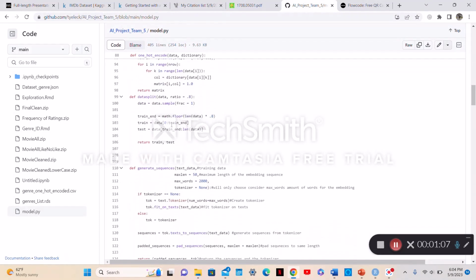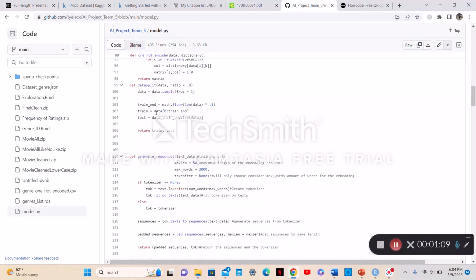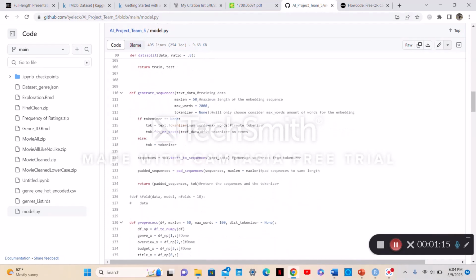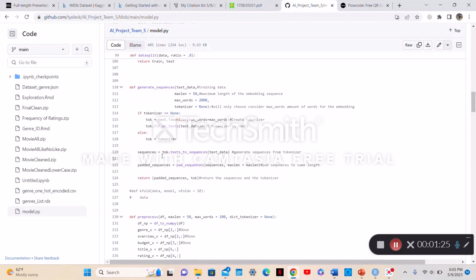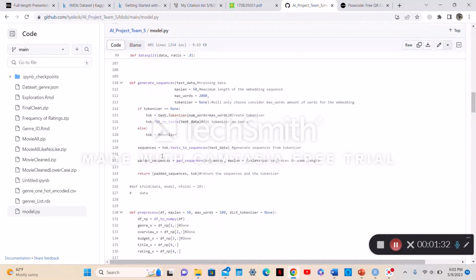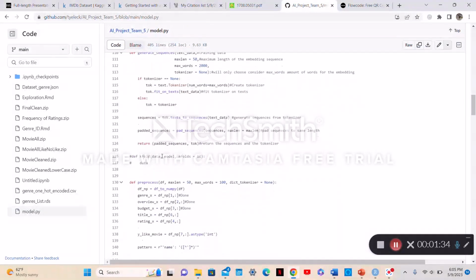And this is just for data splitting. If we were not to use k-fold validation, we would split it based on a ratio. Generate sequences tokenizes text data, and this is used specifically for the ones that are going to be turned into embedding vectors.